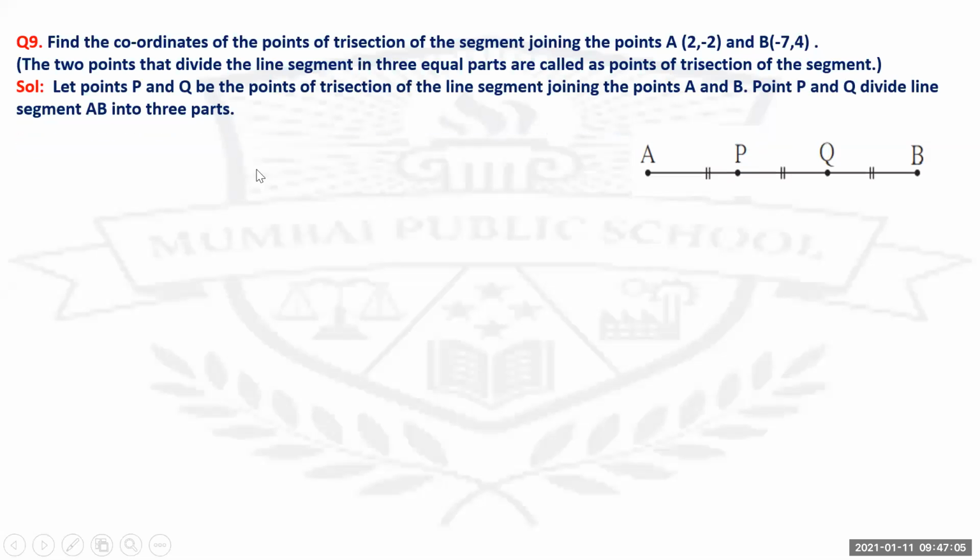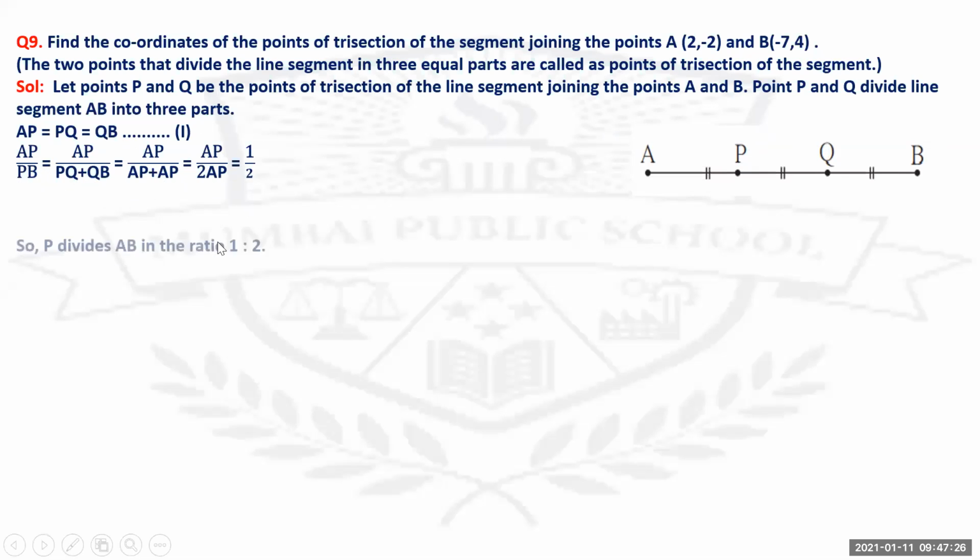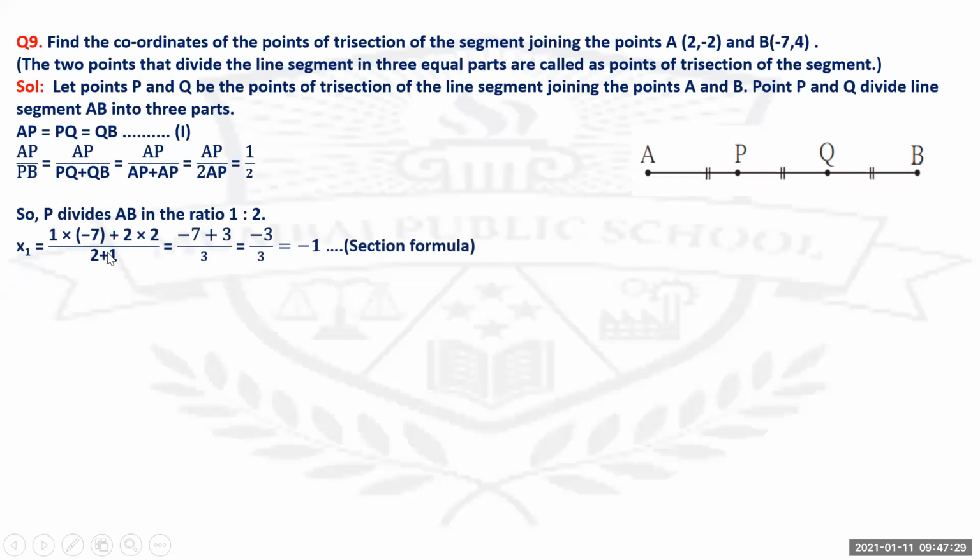Let points P and Q be the points of trisection of the line segment joining points A and B. Points P and Q divide the line segment AB into 3 parts. So you get AP equals PQ equals QB. So by substitution, you get AP upon PQ as 1 upon 2. Applying the section formula, you get the x coordinate as minus 1, and the value of y1 as 0. So point P (x1, y1) is (-1, 0).